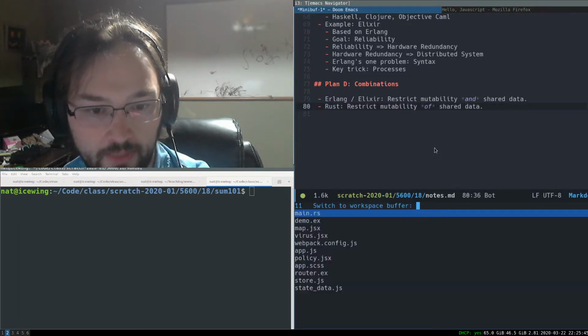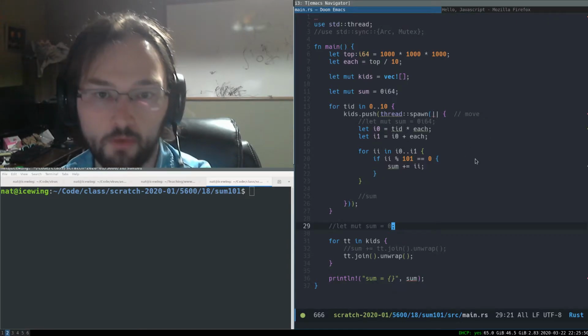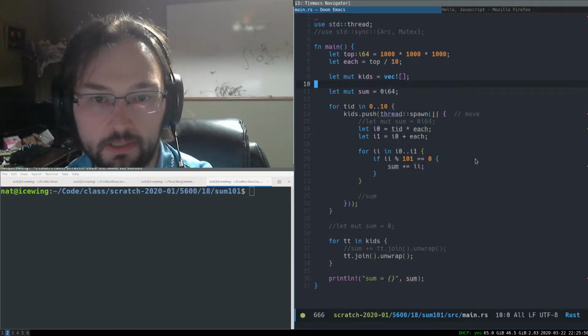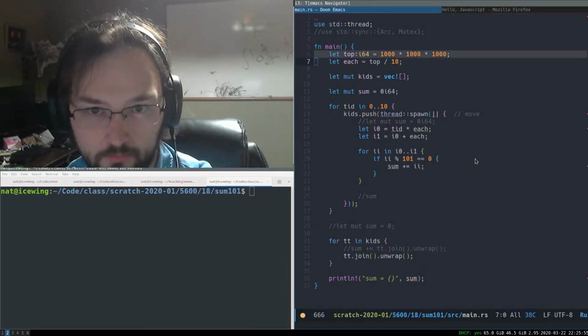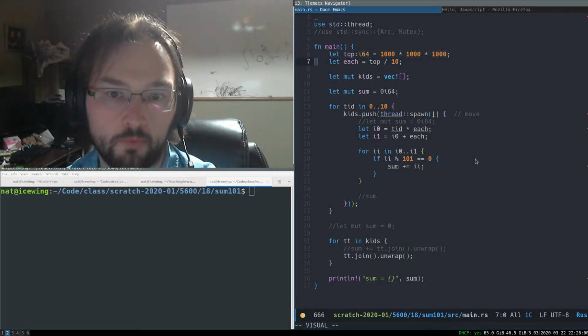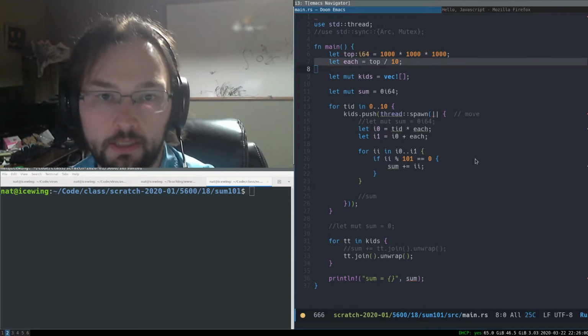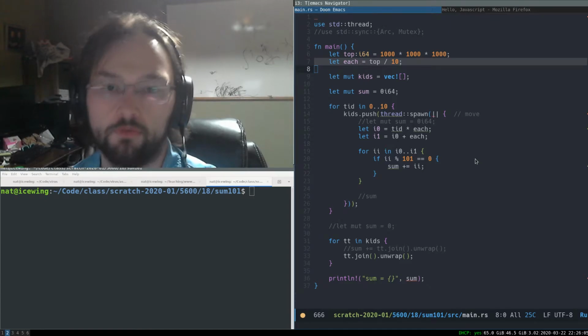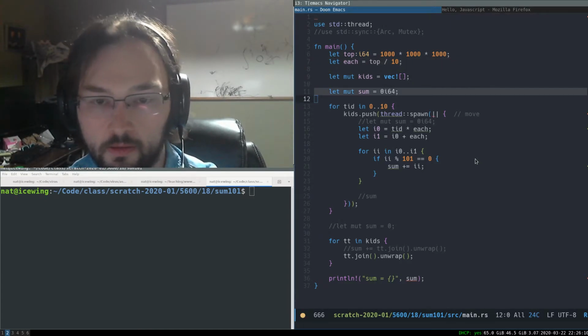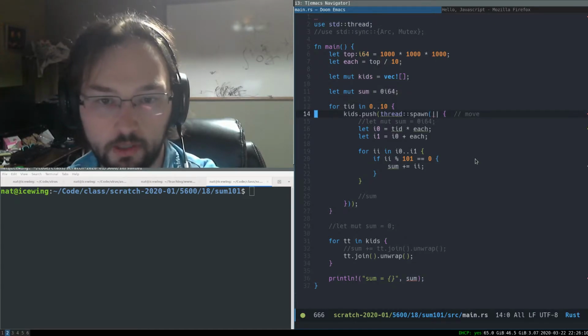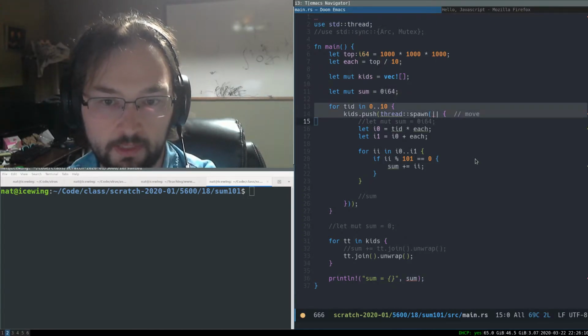So I have an example here in Rust where we're going to do the Sum 101 example. We start with 1,000 million billion. We're going to have 10 threads. Each thread is going to do 1/10 of the numbers. We'll start with a sum accumulator of 0. We will spawn 10 threads.